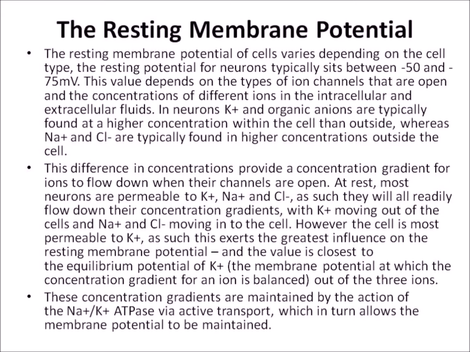That means the membrane potential at which the concentration gradient for an ion is balanced, out of the three ions. These concentration gradients are maintained by the action of the Na plus K plus ATPase via active transport, which in turn allows the membrane potential to be maintained.